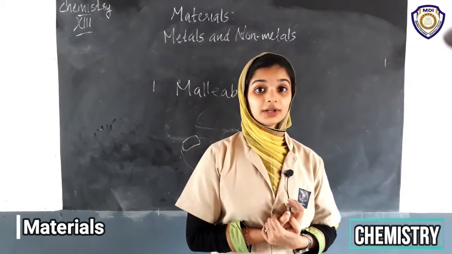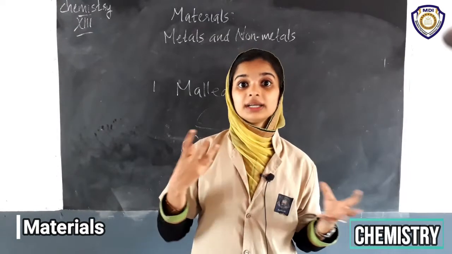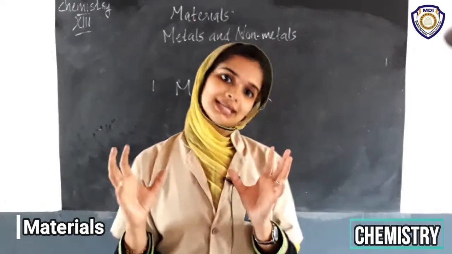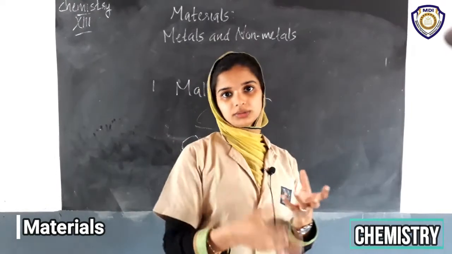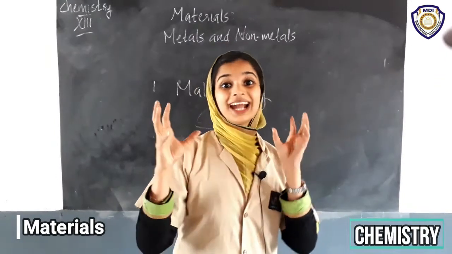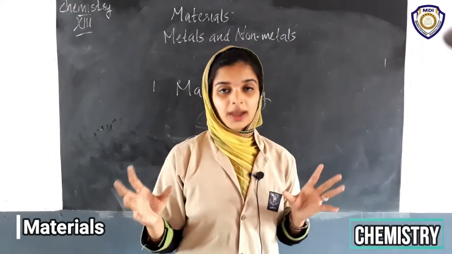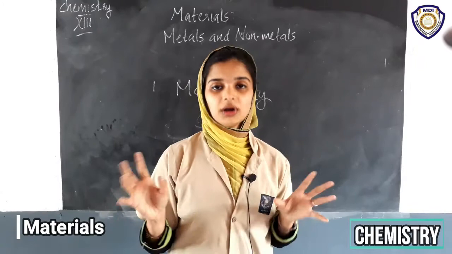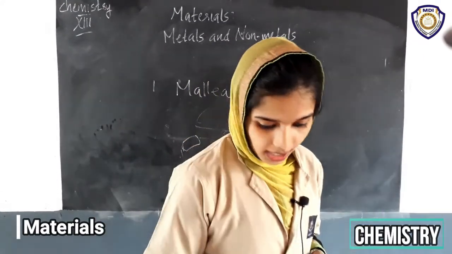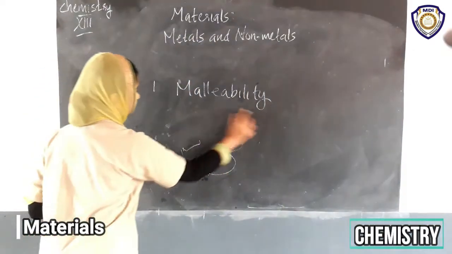That's why we are using metal vessels to cook food. We want the heat of fire, so we use metal vessels, so it passes heat through it and the food gets cooked. So metals can conduct heat and also conduct electricity through it, but non-metals do not conduct both heat and electricity.